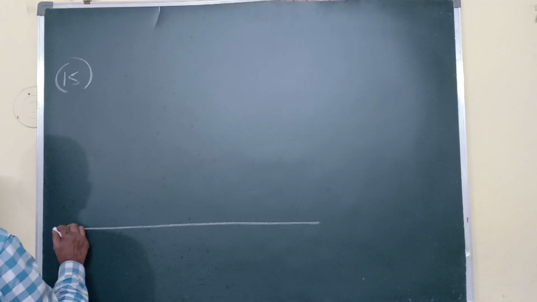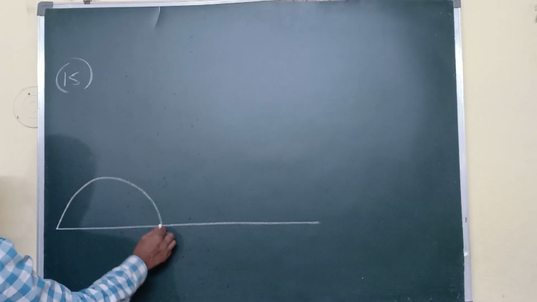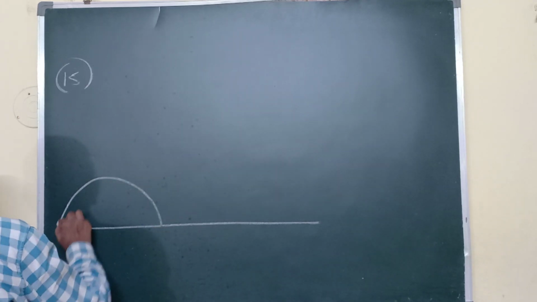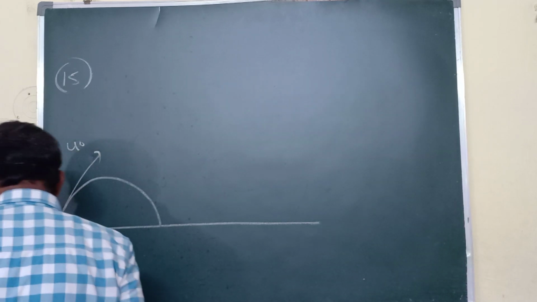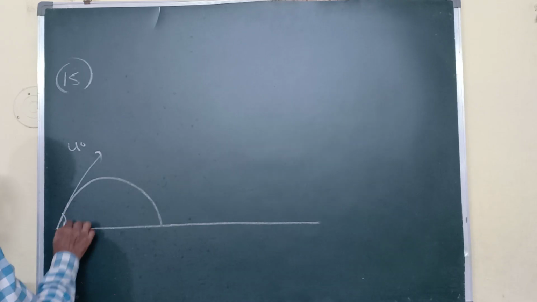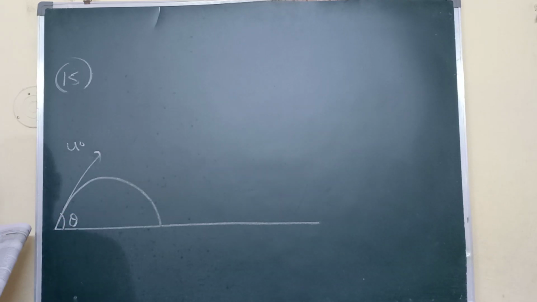For example, one particle is projected like this. This is u0, the velocity, and the angle is theta. u0 is the initial velocity.